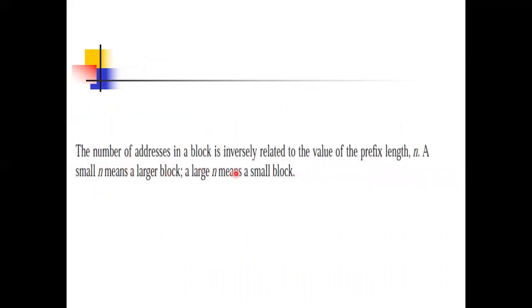So the number of addresses in the block is inversely proportional to the prefix length. If you remember, one is n and the other is 32 minus n. If we increase one number, the other number decreases. So both are inversely proportional.